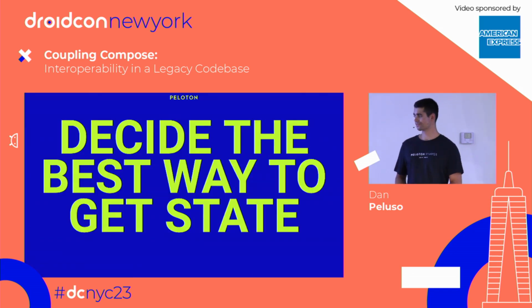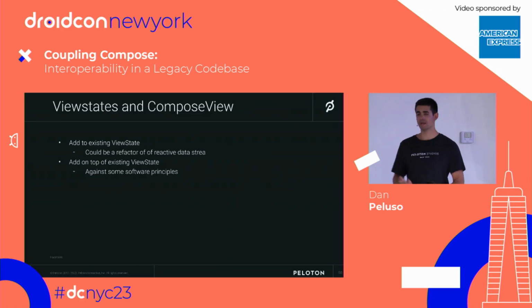Really, when you're doing this, you want to decide the best way to get state here. There are a lot of options to consider, and what's important is that you adapt it to your use case. In ours, it didn't really make a ton of sense to open up the legacy views and mess with that flow, especially when the functionality itself didn't really rely on other things happening in that screen. But in some cases, that could be seen as a violation of some software principles, right? You technically now are exposing multiple things there. If you're an Android developer, hopefully you're okay bending the rules a little bit for a use case. So decide what's reasonable for your company and move forward with what you think is going to work best for your use case.